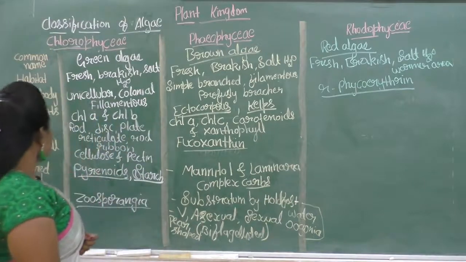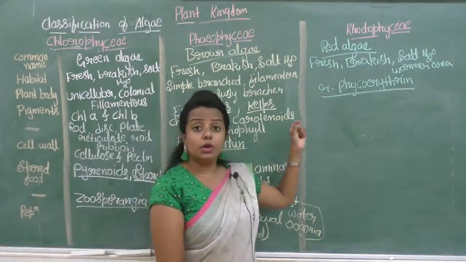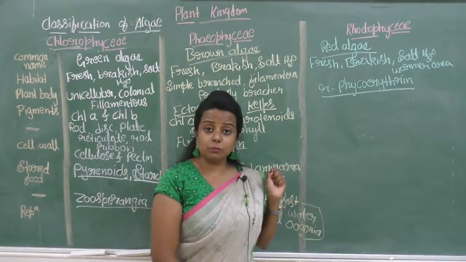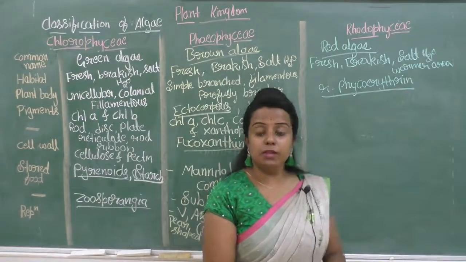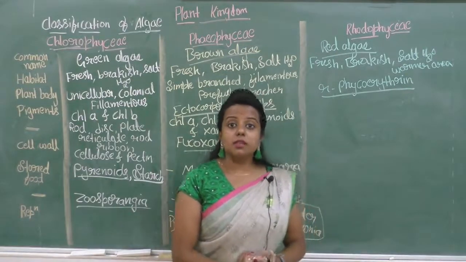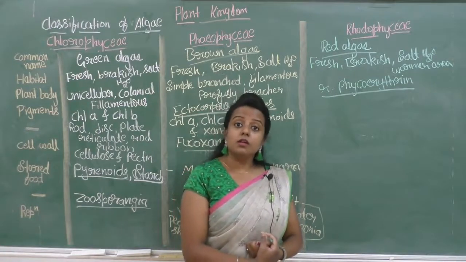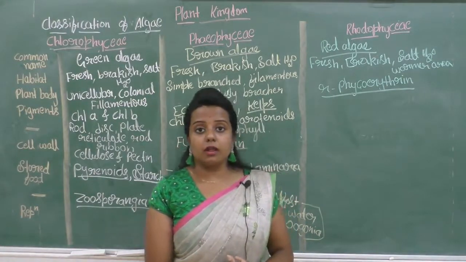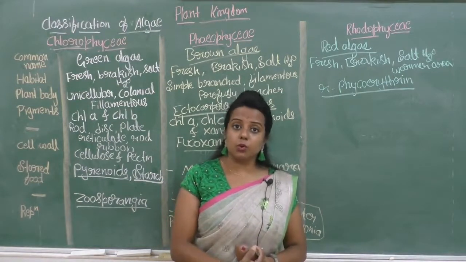Okay. Next is the special character of the Rhodophyceae. What is the special character? That is, this Rhodophyceae will be found on the surface of water, and also in the depth inside the ocean where little light penetrates.